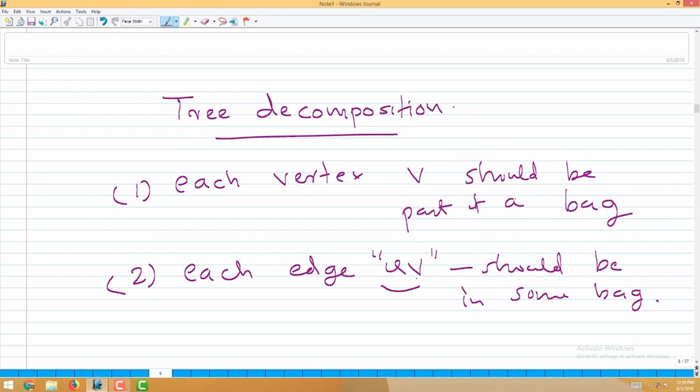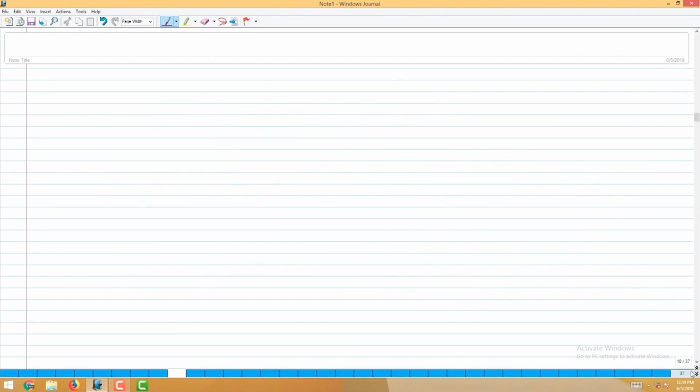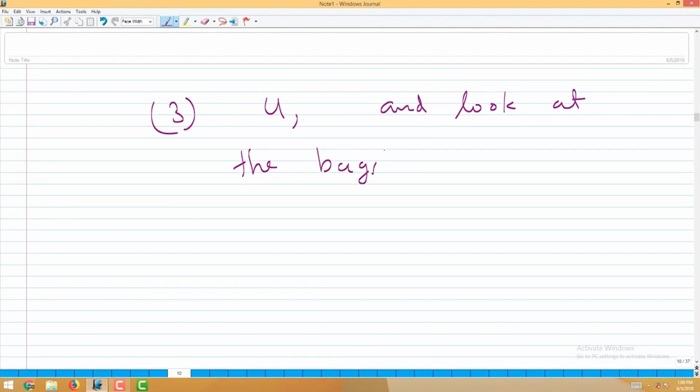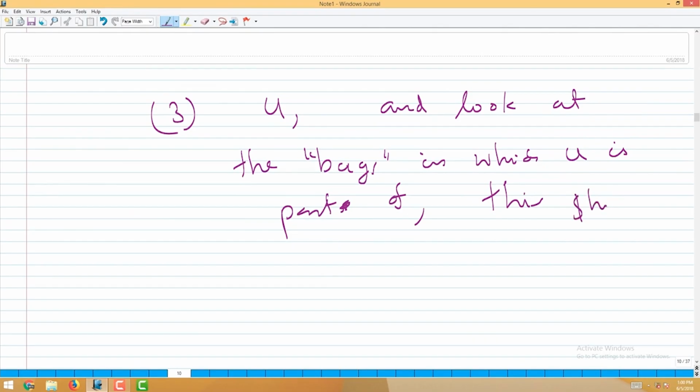So the third property is what we were telling, namely if you take any vertex U and look at the bags in which U is part of, this should form a connected subtree. This is the so-called continuity.